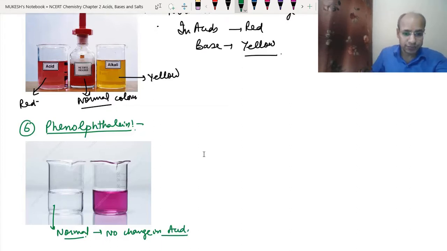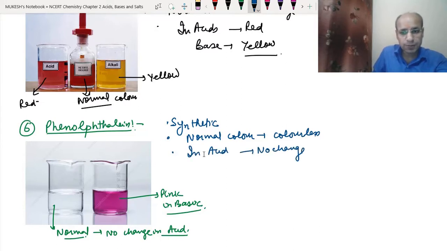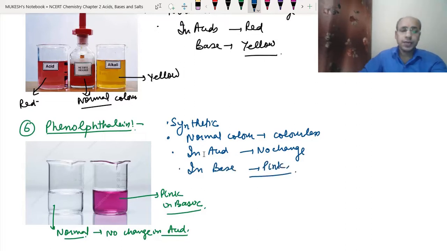It will remain as it is, but it will turn pink in basic solution. So phenolphthalein again is a synthetic indicator, and the normal color is colorless. It has no color, just like water. In acid no change, and in base it becomes pink. So this is how we can use the phenolphthalein.